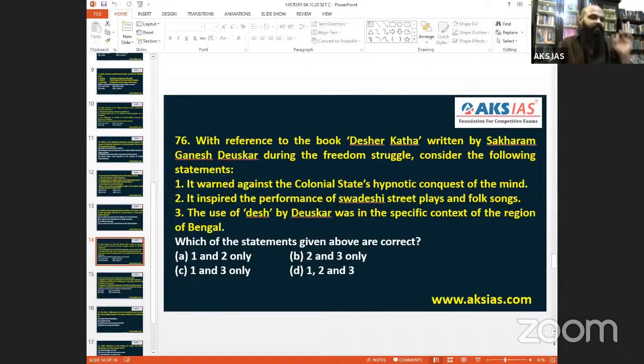So this 2 and 3 is a bit confusing, very close by. That's what I mentioned, that I am also a bit confused on this. You need a little more time to get along with it. So mostly, if you ask me, 2 and 3 can be considered. 1 is not at all there. 2 and 3 can be considered. So 76 can go along with B, according to my analysis.